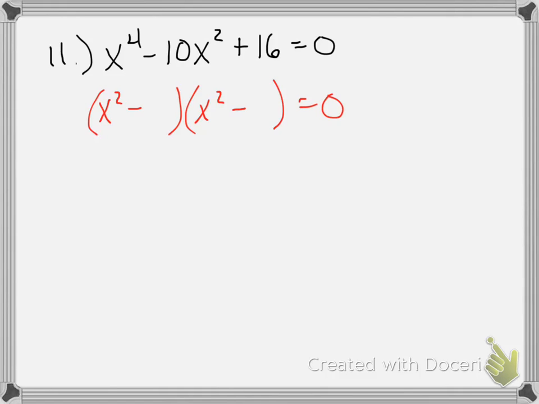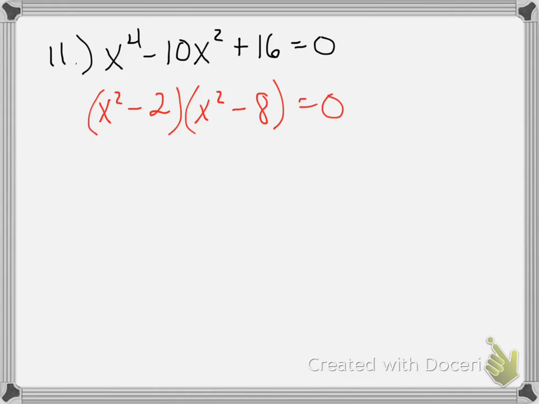So what two numbers multiply to be 16 but combine to be 10? Very good. 2 and 8. So 2 times 8 is 16, and negative 2 and negative 8 give me negative 10.